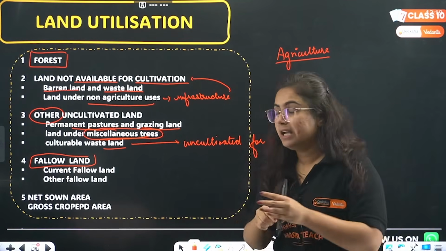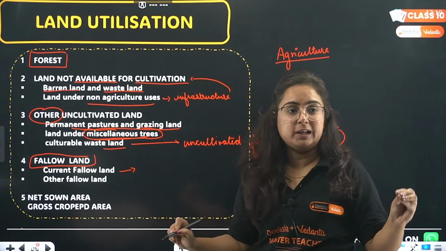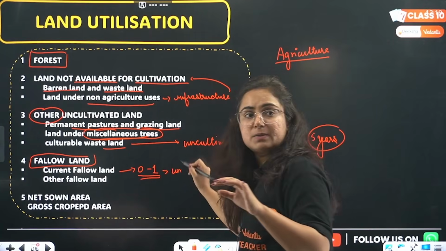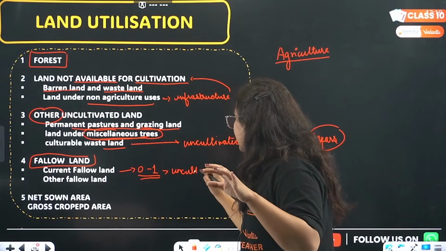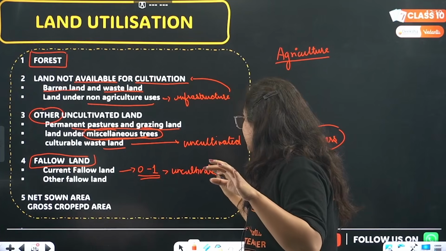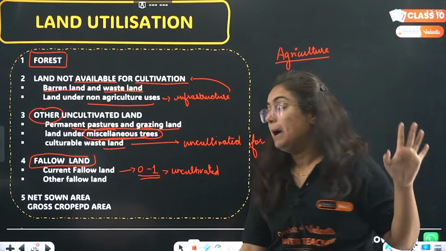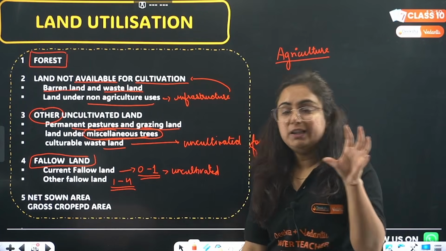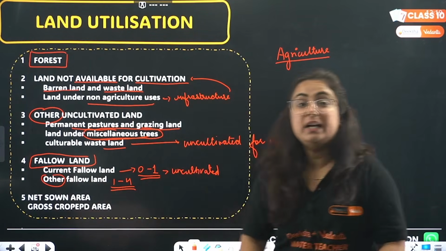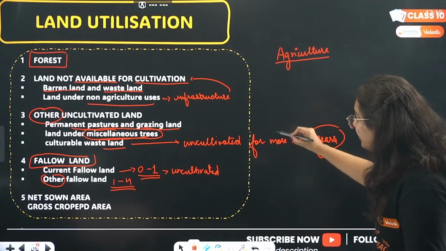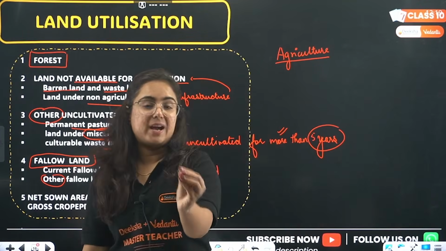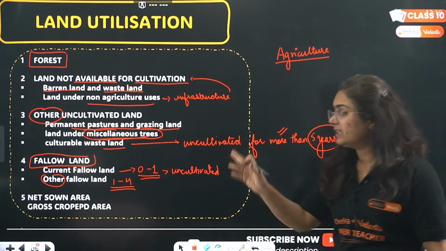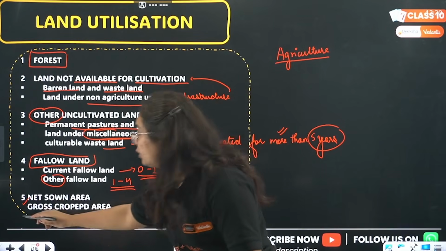So in a similar way, when a land is left uncultivated for 0 to 1 year, that is particularly known as current fallow land. But whenever land is left uncultivated for 1 to 4 years, for how many years? 1 to 4 years, that is known as other fallow land. Why, ma'am, 4 years? Because after 5 years, it is known as culturable wasteland. It is known as what? Culturable wasteland.